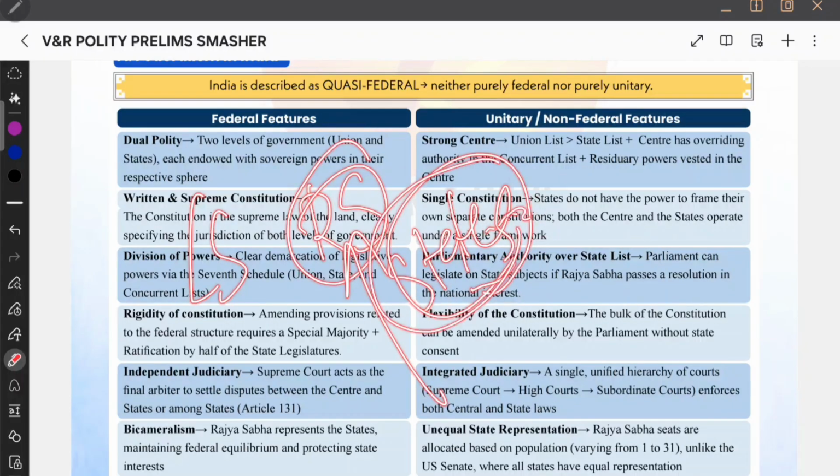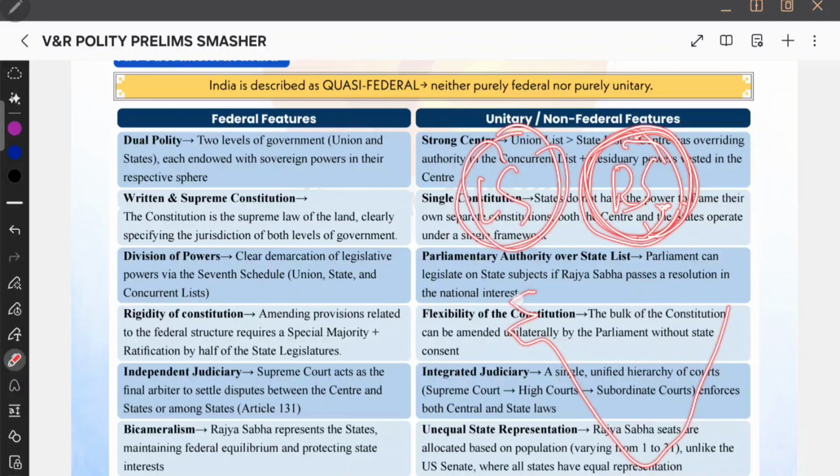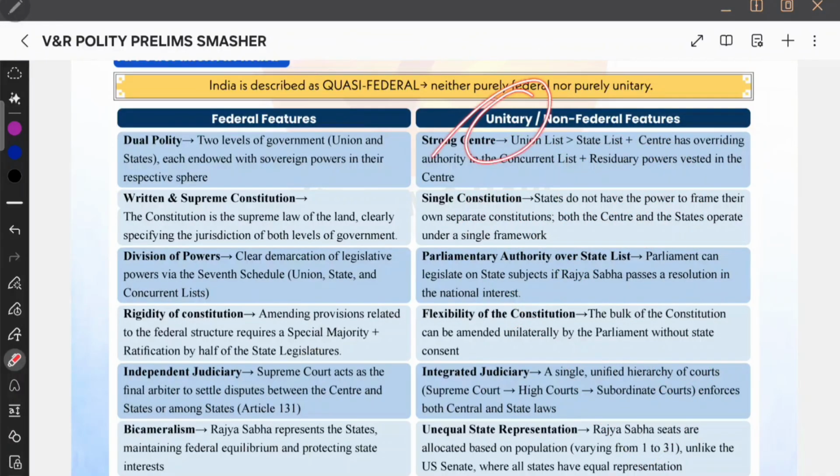Therefore, bicameralism is a federal feature. But unequal state representation in the Rajya Sabha is said to be a unitary feature. Because even at the central level, based upon the population, you are determining how many seats must go to that state for the Rajya Sabha, right? Therefore, in unequal state representation, you are taking the whole of India into consideration, not just the state. When you are taking the whole of India into consideration, then of course it will become a unitary feature.